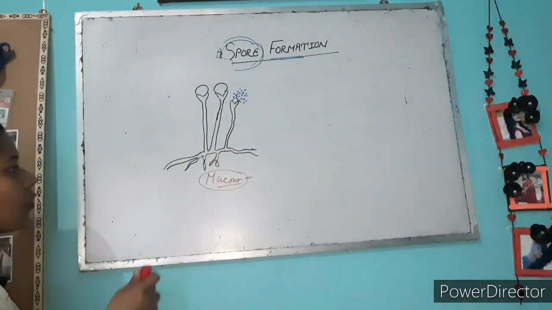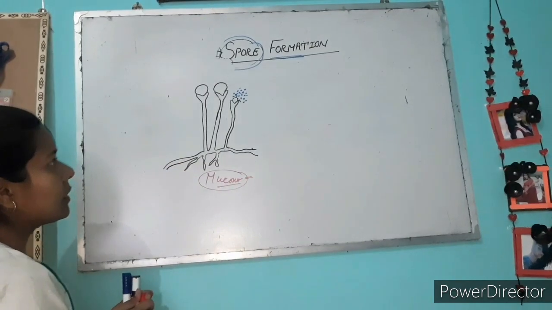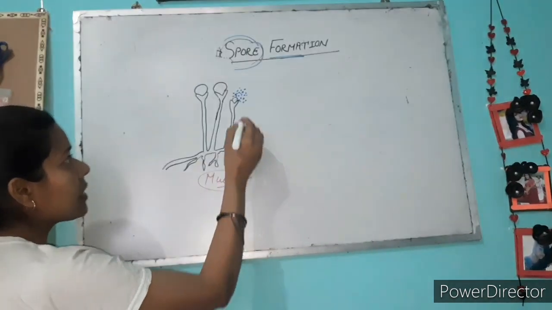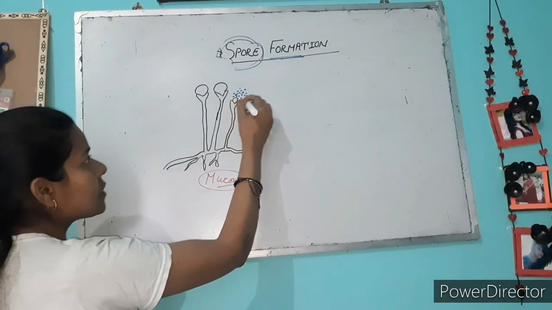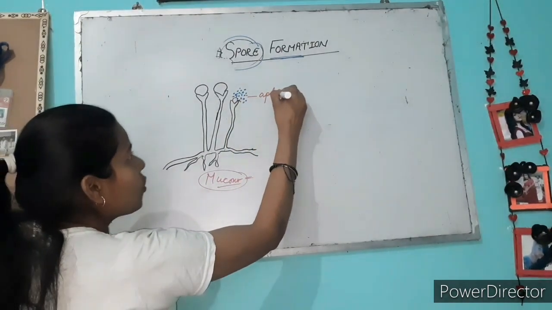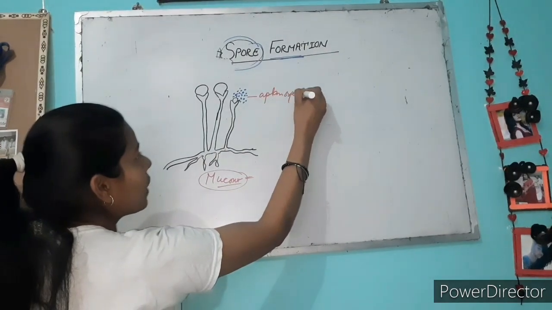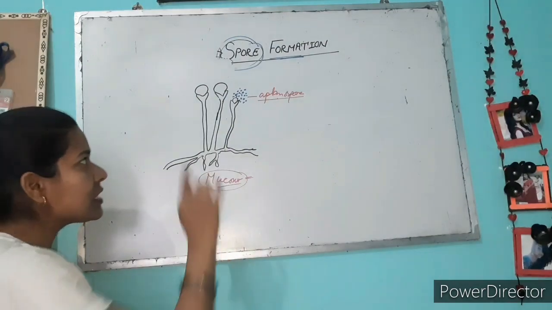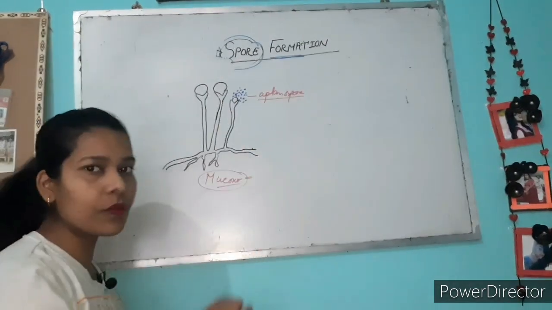You just see, Mucor is a bread mold that forms offspring with the help of spores. This is the spore, and this spore is aplanospore. Okay, this spore is aplanospore, which is non-motile, which can never move from one place to another.